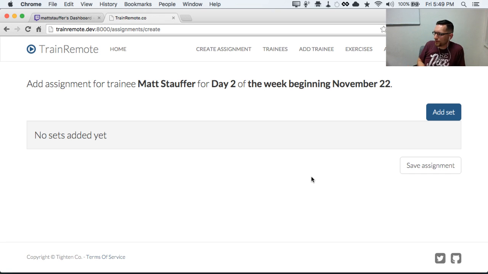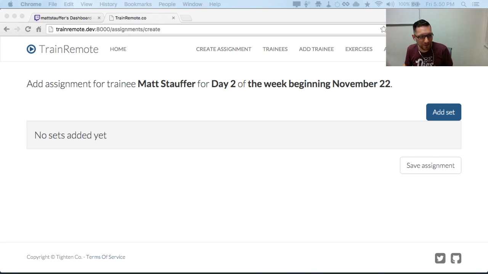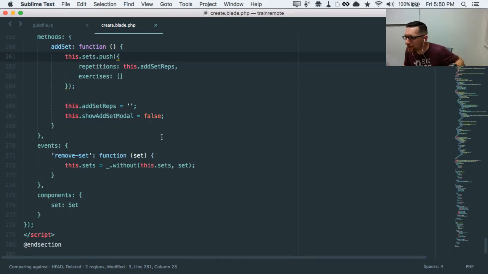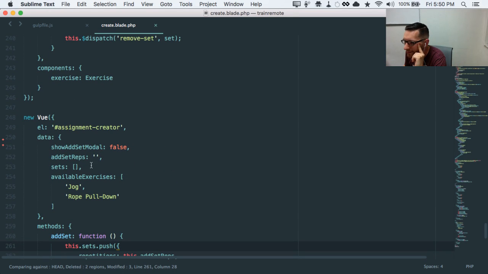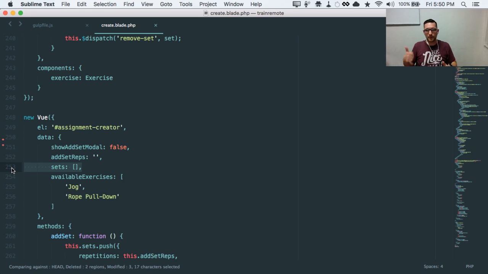So normally I think about a REST API, but I'm really interested in this could be this crazy nested structure. So I'm interested in the idea of submitting it as JSON somewhere to some API. And I don't have a lot of experience using that. I usually use a very traditional kind of post structure, which would not fit very well here. So basically, I'm going to have to send JSON over, and it's basically going to be the sets parameter, which is down here. It's basically just going to grab sets and then post it over somewhere and say, hey, you created the assignment, great, and then redirect you to some other page.